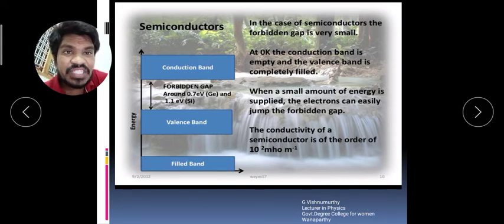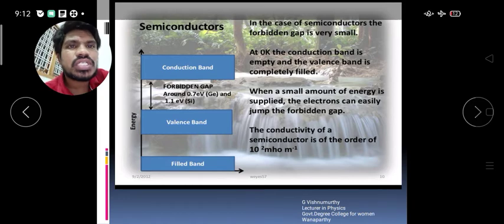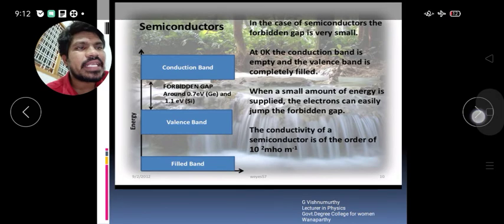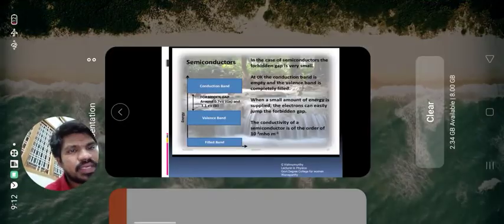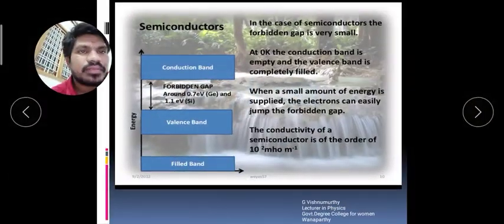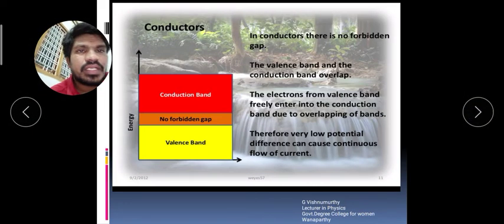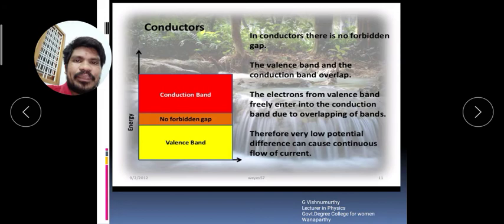The electrons which are present in the conduction band are known as the conduction electrons. Okay, so this is about semiconductors. And the third one is conductors.